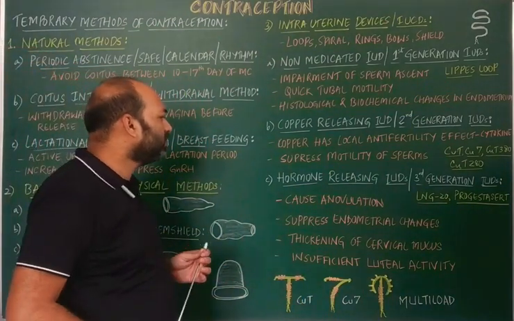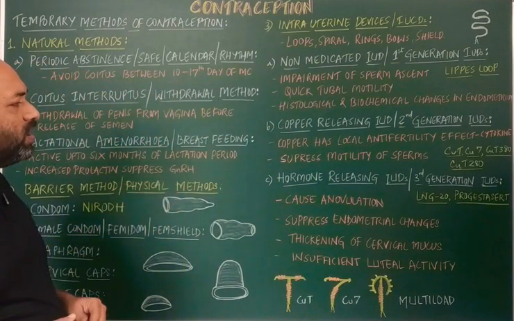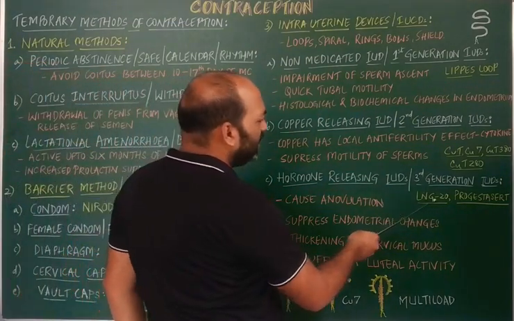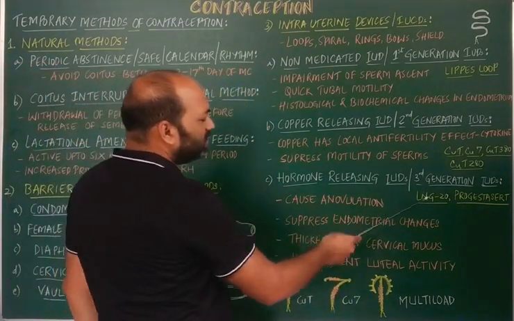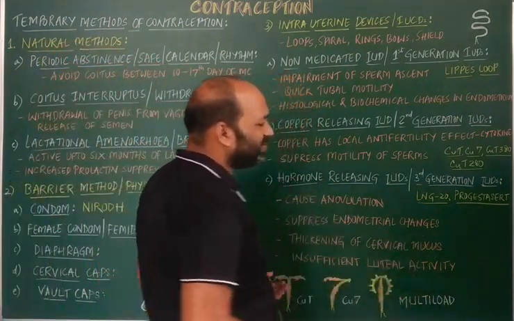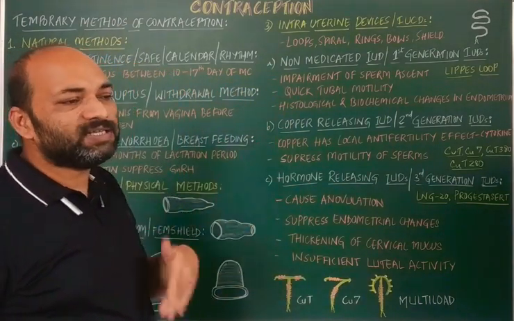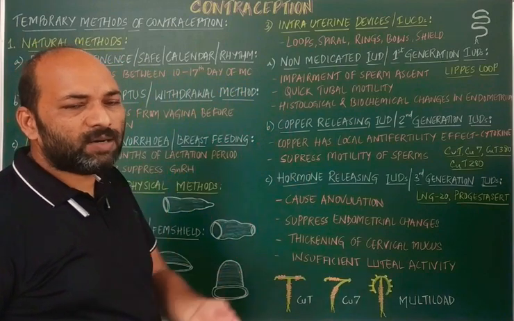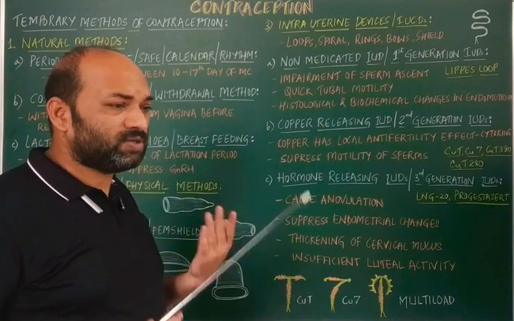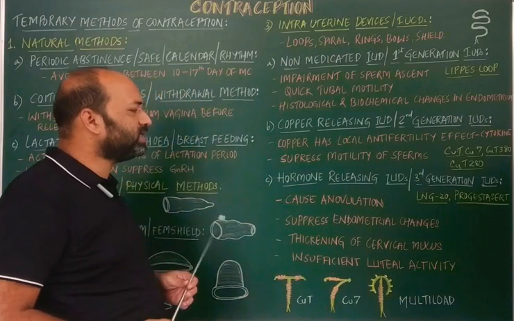Next, the very interesting one is the hormone releasing IUDs, also called third generation IUDs. Here the examples are LNG20, where LNG refers to levonorgestrel, and the other one is progesterone. Both devices release hormones, mainly progesterone, which we can also call progestogen or progestin.